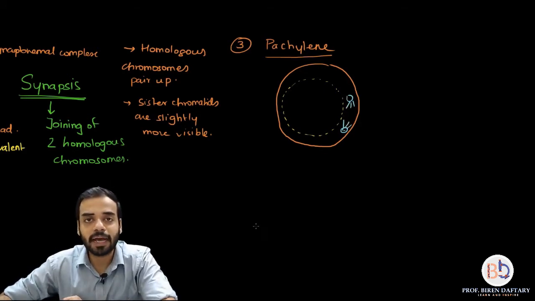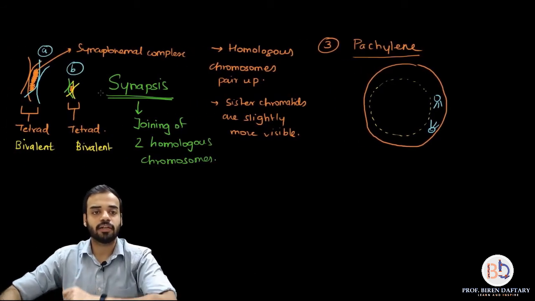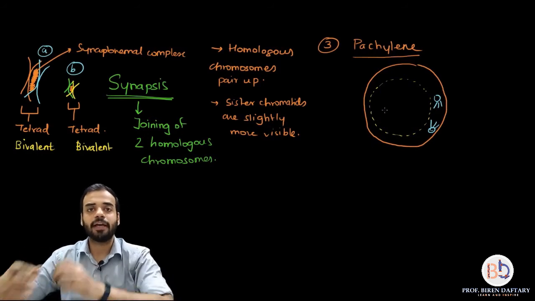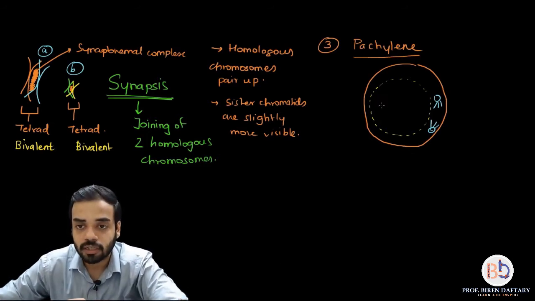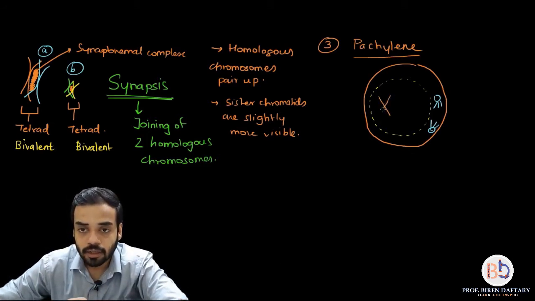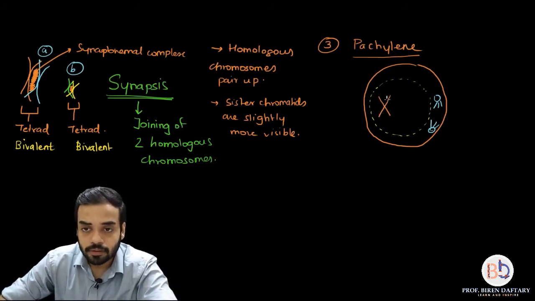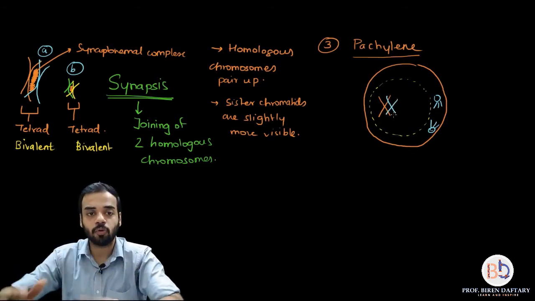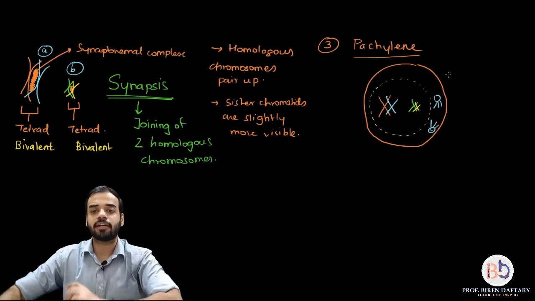Anyway, coming back to our diagram, we have seen the chromosomes over here, right? These chromosomes have already paired up and now they will open up even more. So the same diagram I'm going to show over here. This is one of the homologous chromosomes. This is the other homologous chromosome. Now you can see the structure has opened up even more. And this is one of the homologous chromosomes and this is the other one. So I have drawn both the tetrads over here.